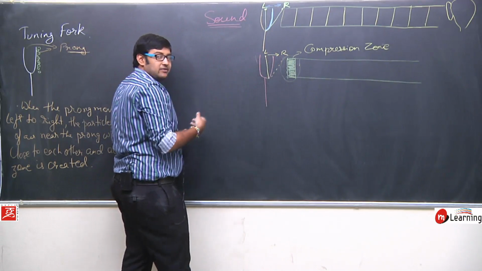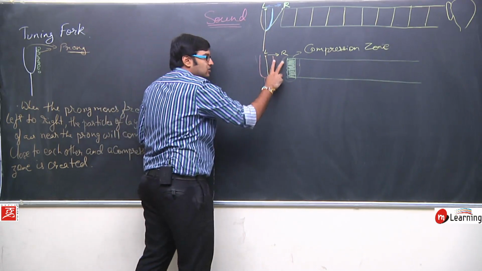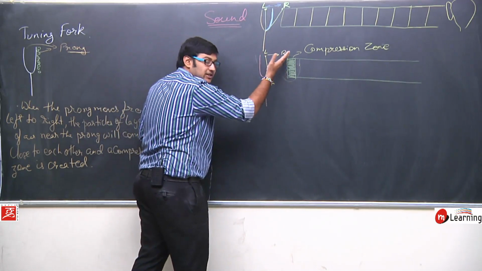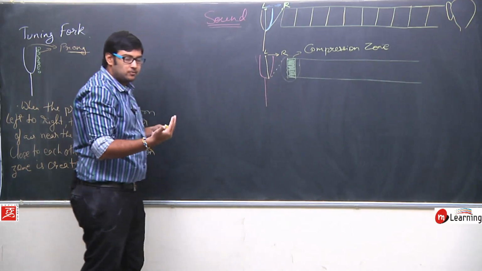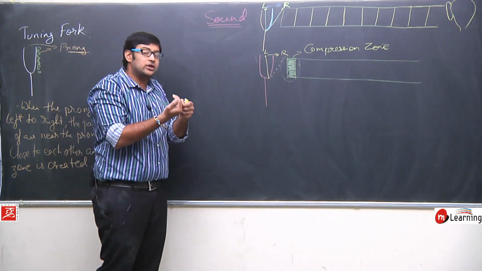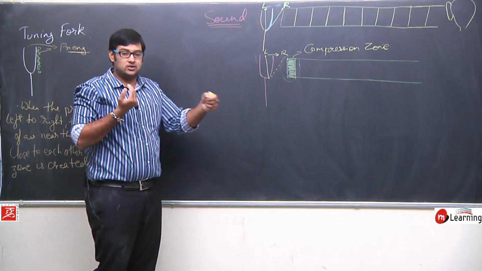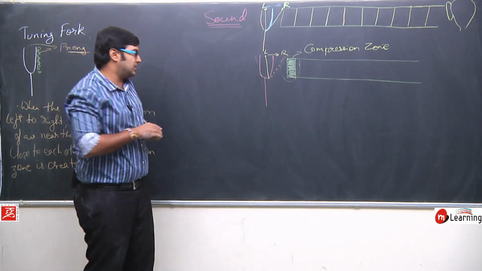And we will say that the layer of particles very close to the prong is going to elongate. Try to understand what I am saying.